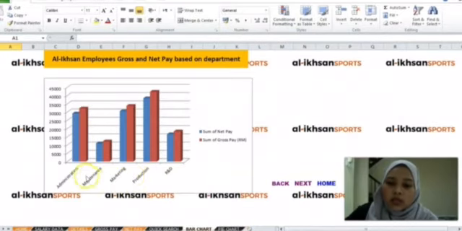So in this case, the production department gets the highest ranking, followed by the marketing and administration departments. So it helps the employer to organize their payment and their salary date for the employees.